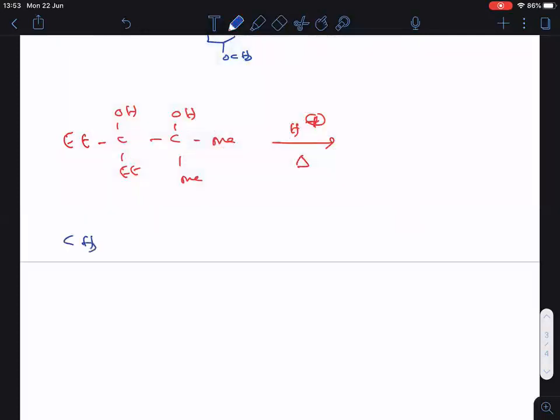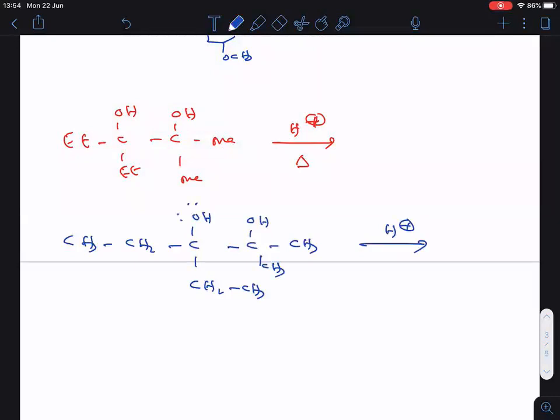First of all, what is ethyl? Ethyl means CH3, CH2. Am I right? Here also ethyl is there, CH2, CH3. And here OH is there. Am I right? And here OH is there. Now methyl, CH3, methyl, CH3. Okay. So now let us do the protonation. First we will do protonation from this OH group. Then we will go for the other. Then we will decide which is correct.